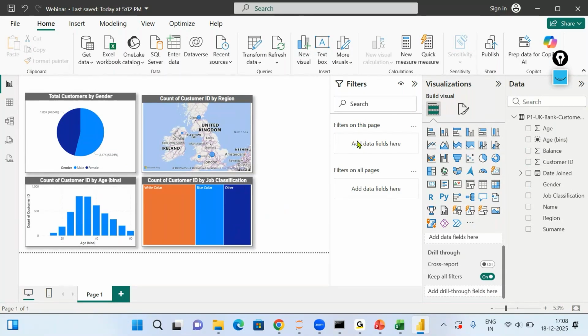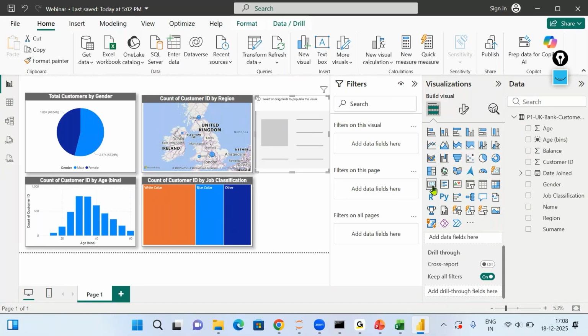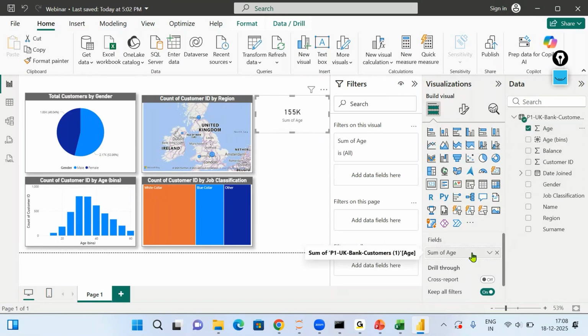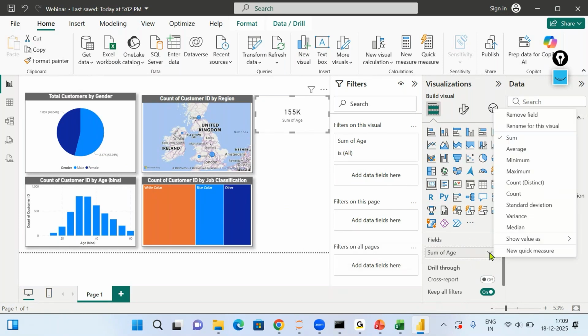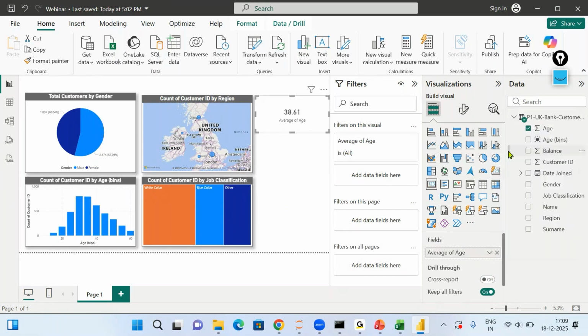Now, likewise, in the report, everyone, we can add some card visuals. A card is something which we use to show one single value. If I add a card, I just want to show overall age, right? By default, it is giving me sum of age. Definitely sum of age is something which we do not represent anywhere. If you click on the little arrow, I can change it to average. The average age of a customer in the bank is 38.